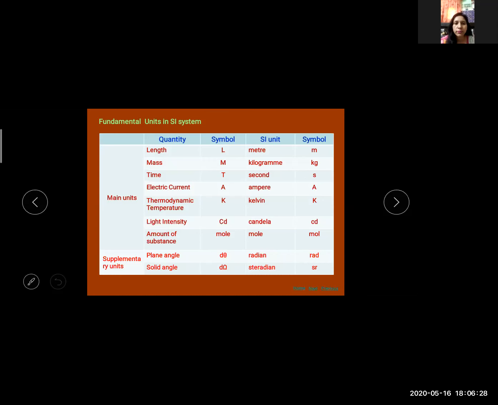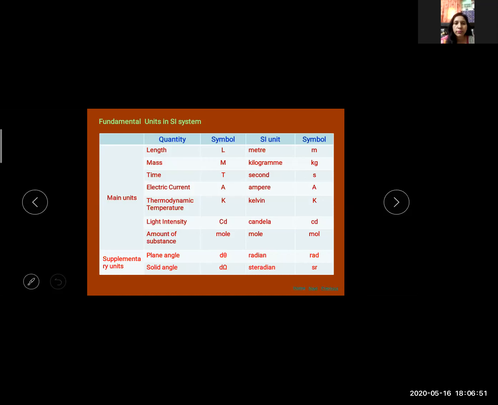Electric current, symbol A, SI unit ampere, symbol A. Thermodynamic temperature, symbol K, SI unit Kelvin, symbol K. Light intensity, symbol cd, SI unit candela, symbol cd.